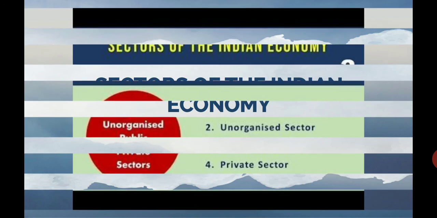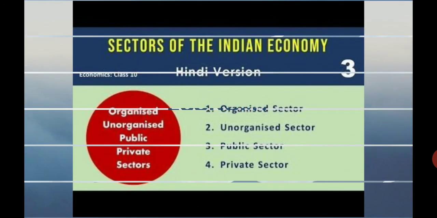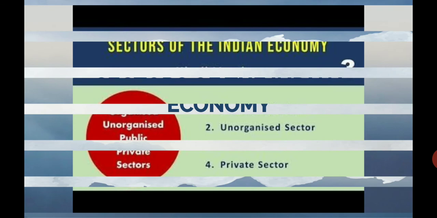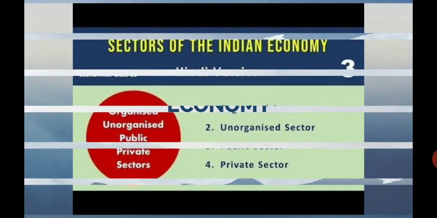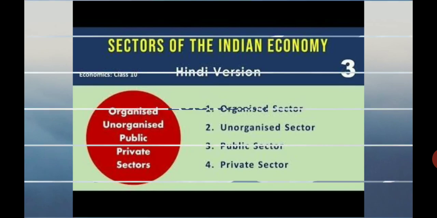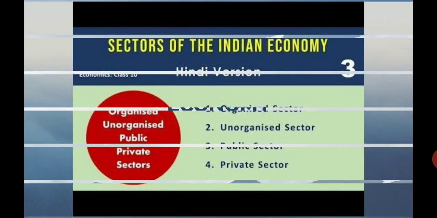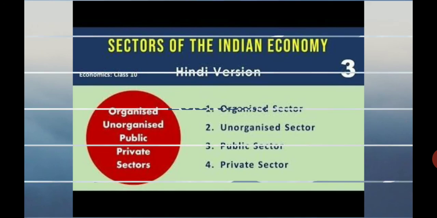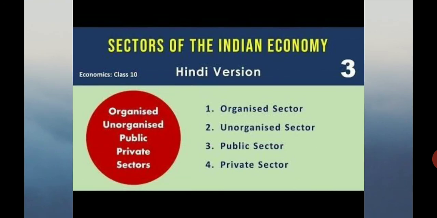First of all, we have to talk about the sectors of the Indian economy. In this lesson, we have three types of sectors: the primary sector, secondary sector, and tertiary sector. Let us talk about these three types.